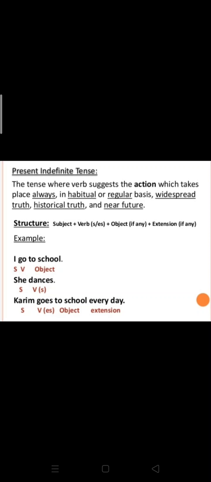Like with I, there will be no S/ES added to the verb. Example, I go to school, she dances. So you can see here that I is singular. Despite being singular, we are not using S/ES in the verb. While she is singular, we are using S/ES with the verb: she dances. Kareem goes to school every day. Again, Kareem is singular, so we are using S/ES with the verb.